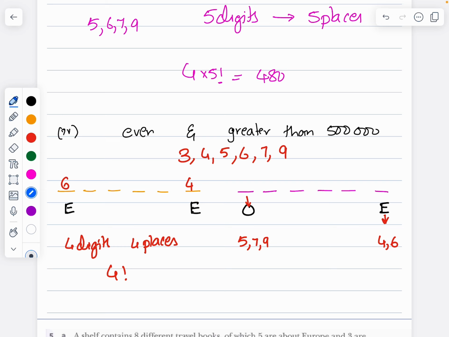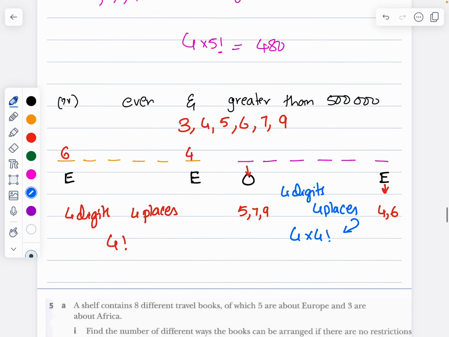So let's work it out carefully over here. This will be 4 times 4 factorial. Why 4 times 4 factorial? 4 digits are left over and 4 places are there. 4 digits, 4 places can be done in 4 factorial, and the remaining choice is 4. So 4 times 4 factorial.